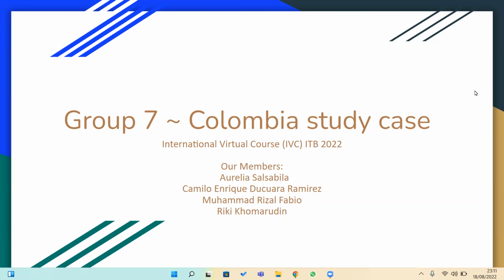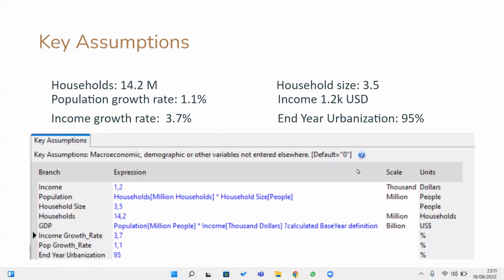In this case study, our group took the Colombia case to analyze in the LEAP software. This is our data about key assumptions. In Colombia, households number 40.2 million, with a population growth rate of 1.1% and an income growth rate of 3.7%. So this is our data that we will input in the software.